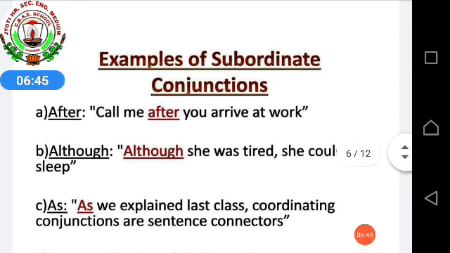Some examples of subordinating conjunctions: After, call me after you arrive at work. Although she was tired, she couldn't sleep. And there are many examples, dear children. If you see page number 79, you can find because, if, though, although, till, unless, as, etc. These are called subordinating conjunctions.